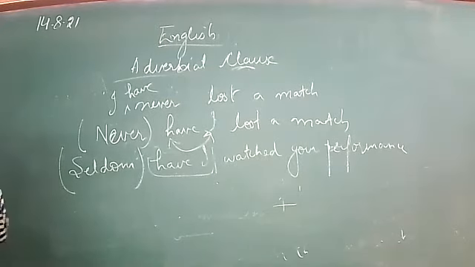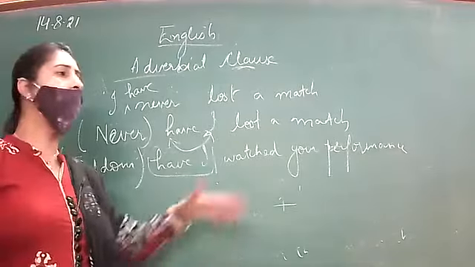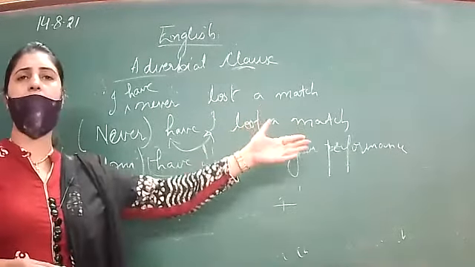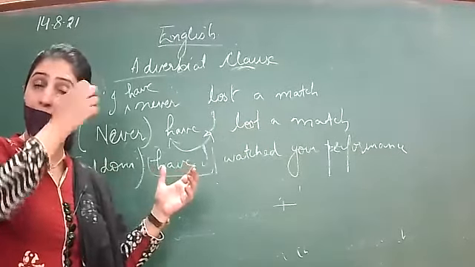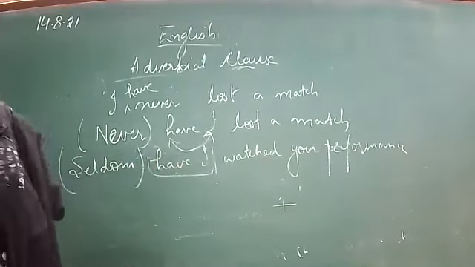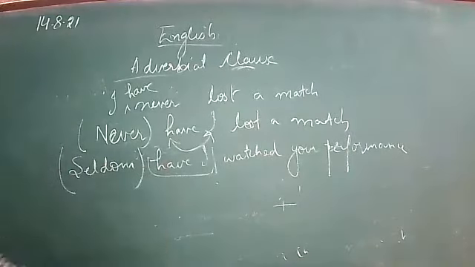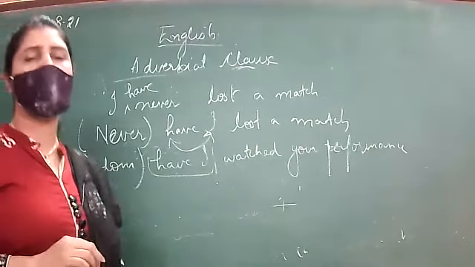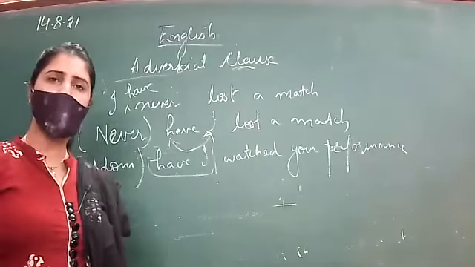Another thing is when you want to highlight or intensify something. For example, here comes the winner of the competition. It means the adverb is also placed at the starting in these cases. Here comes the bride. Here comes the monitor. Here are the results. So sometimes an adverb can also be placed at the starting of the sentence. For example, inside this box, there is a gift for you.